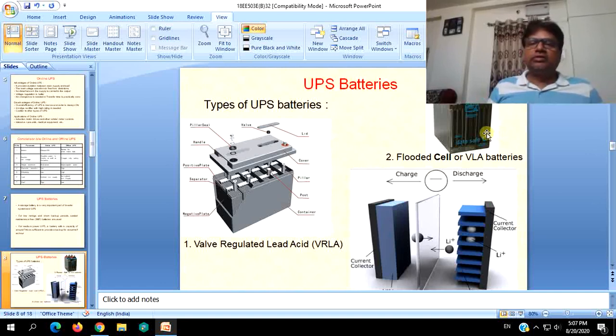These batteries need regular checkup regarding the output terminal voltage and the specific gravity of the electrolyte, and from time to time, depending on the usage, at least every 3 to 4 months, you have to refill the required quantity.